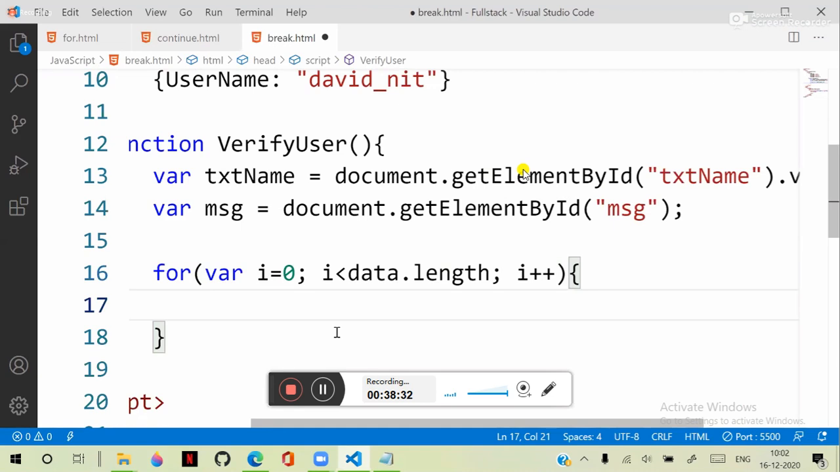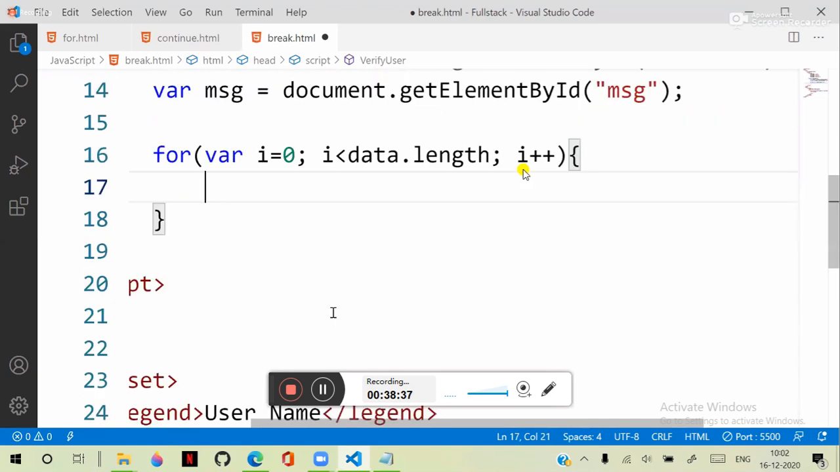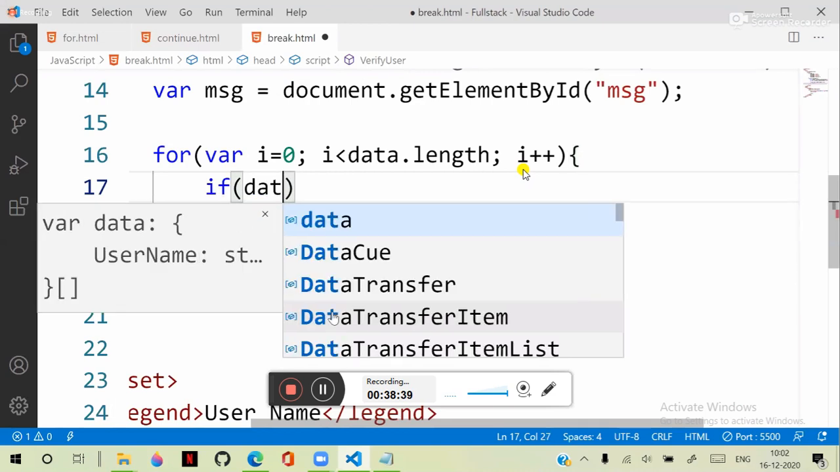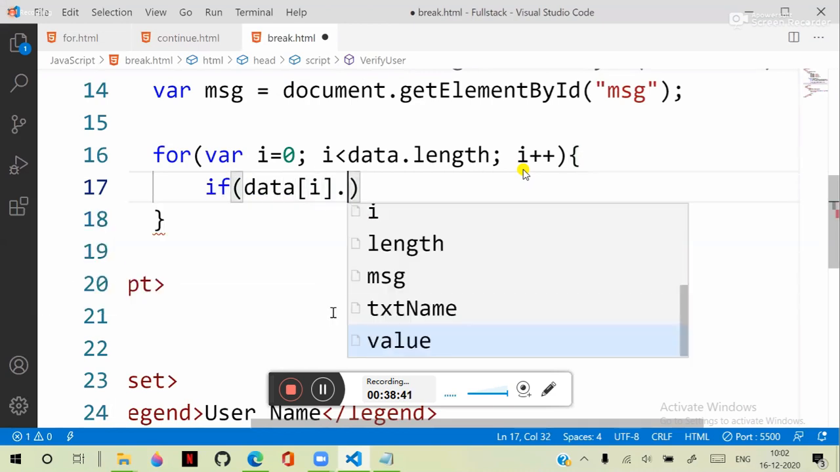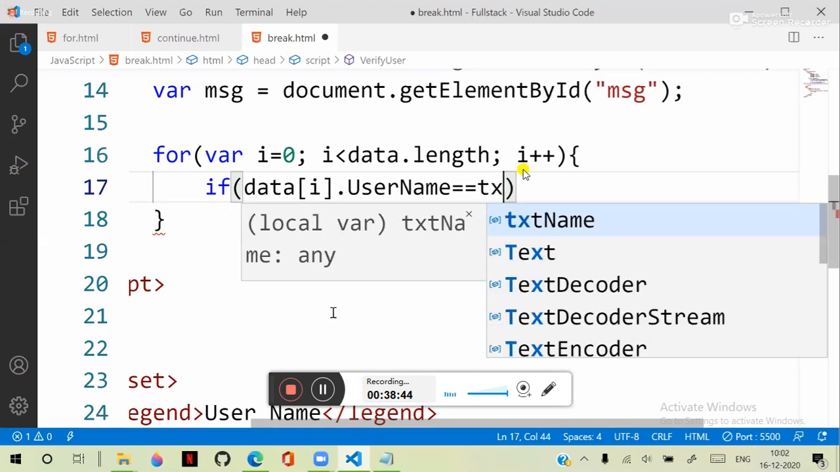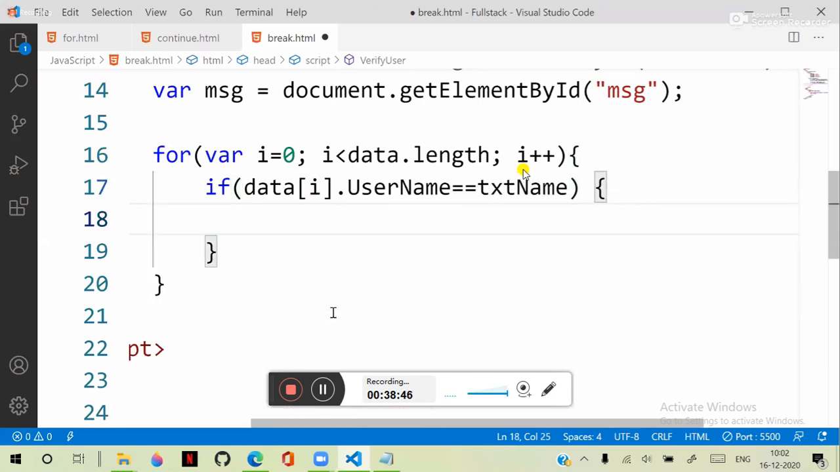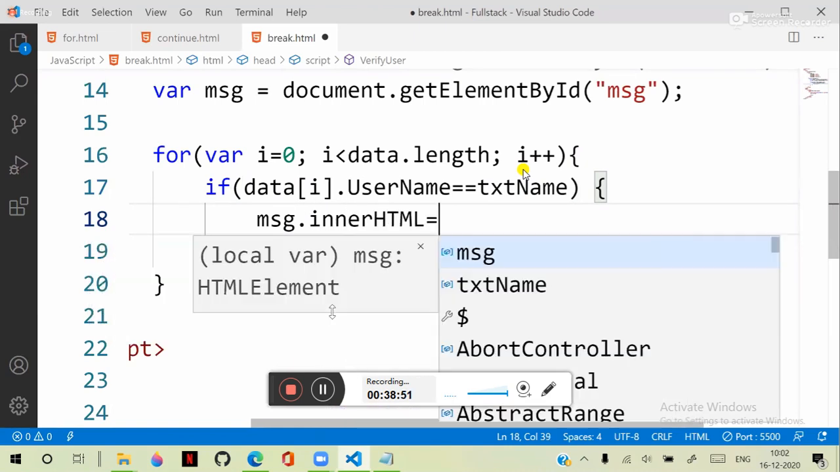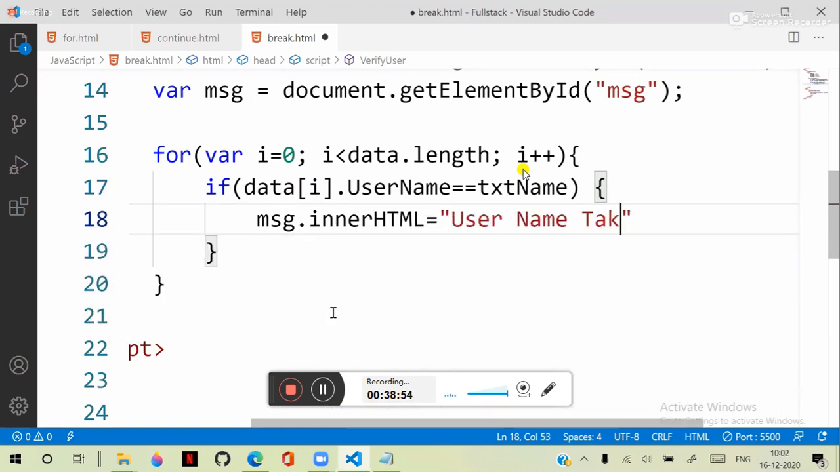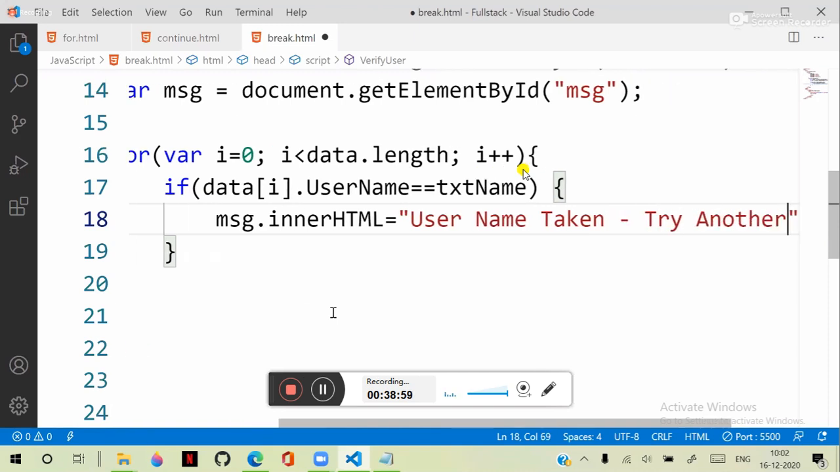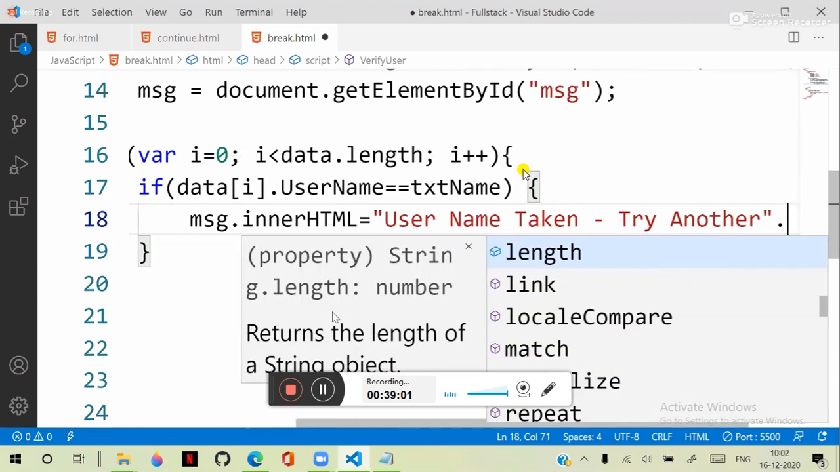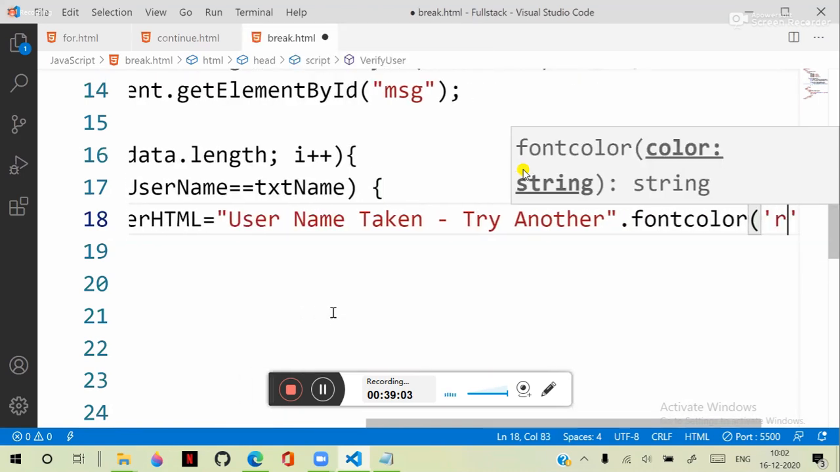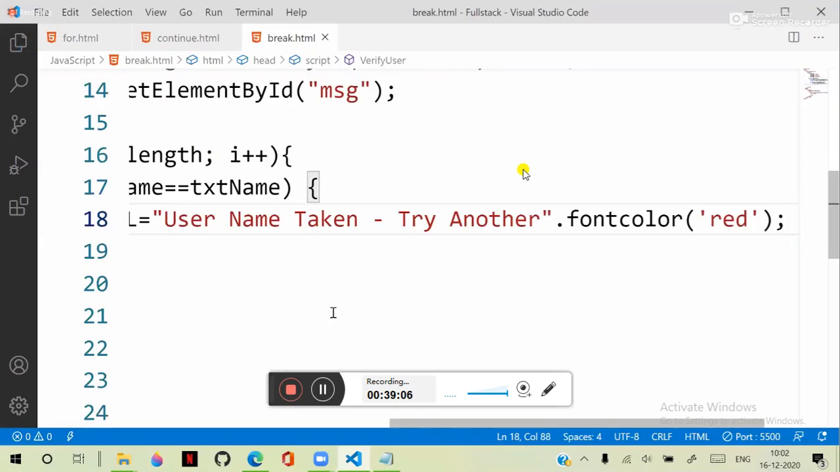We need to verify that the username is matching with txt name or not. Then we are writing a condition: if data of i dot username is matching with txt name, msg.innerHTML, we will display username taken, try another. This message will be there. And I will put a font color as red. Okay.